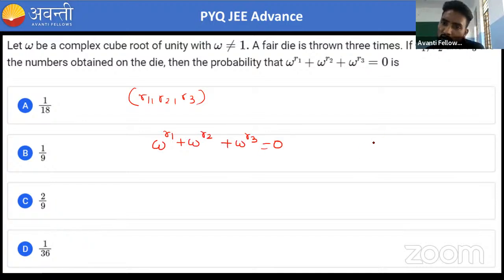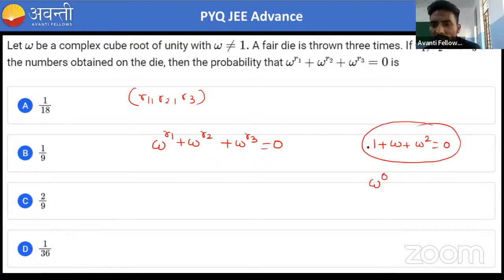So if it is like this, you already know one property, that 1 plus omega plus omega square is equal to what? 0. So suppose this is omega to the power 0, but 0 can't come, right? Because in a fair die you will definitely get 1, 2, 3, 4. So this could be the possibility, but 0 can't come.